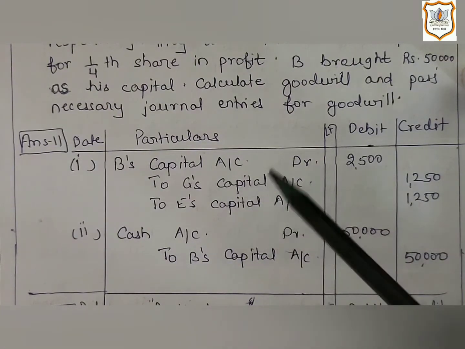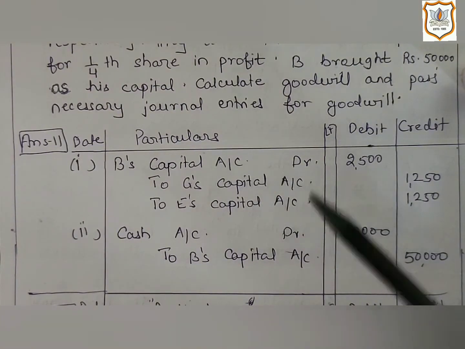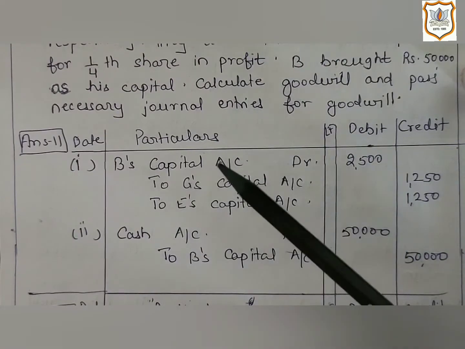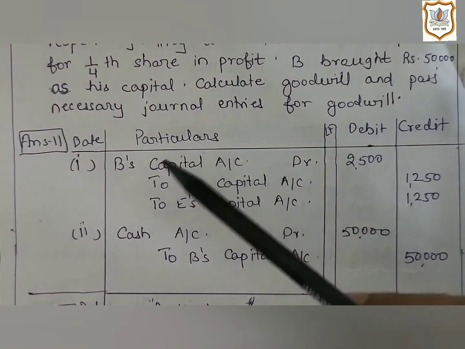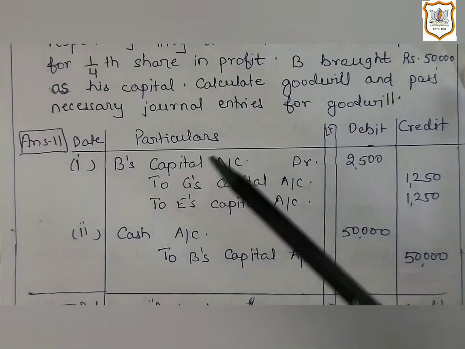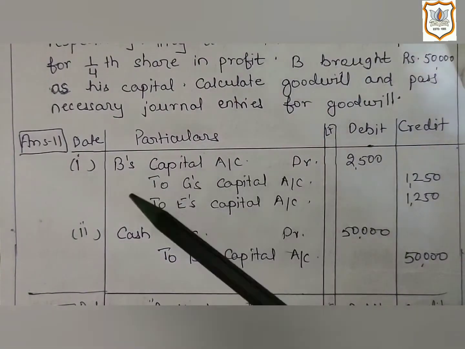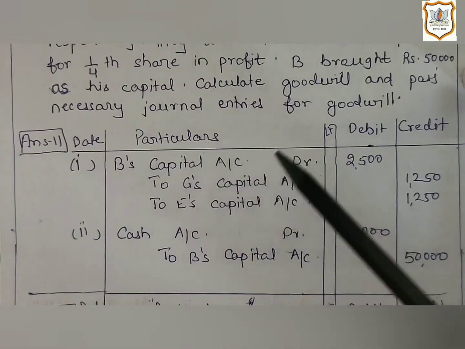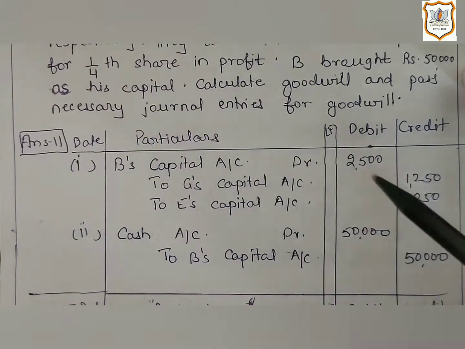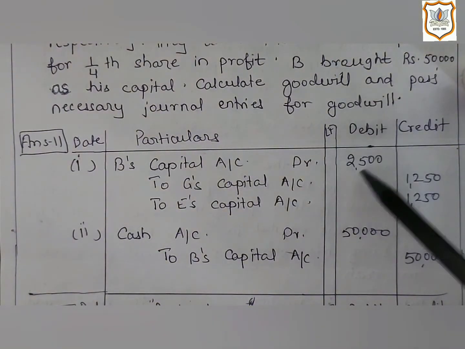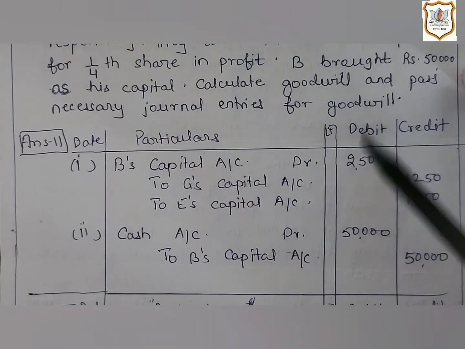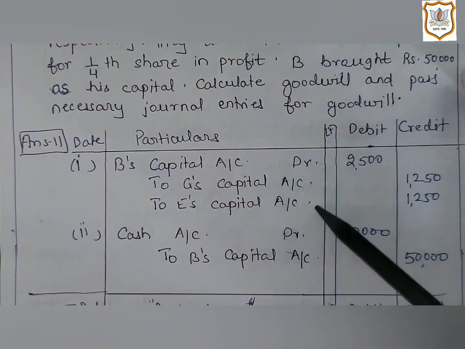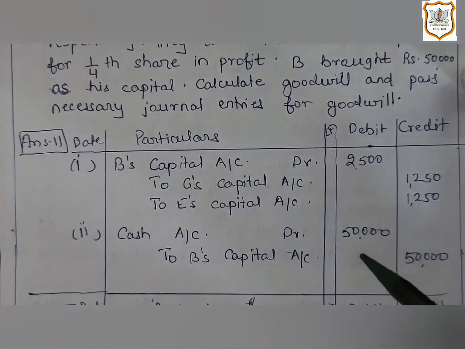That means it is due and old partner will charge it from the capital of new partner, that is B's capital account. That's why here B's capital account will be debited instead of premium for goodwill account. And this amount, that is 2,500, will be distributed among all partners in their sacrificing ratio.